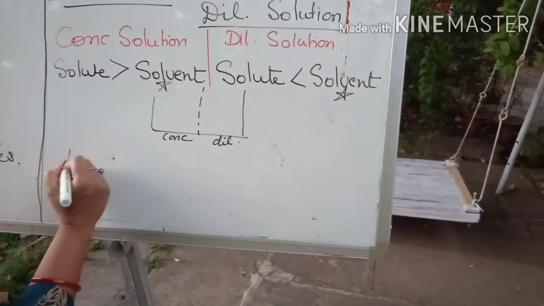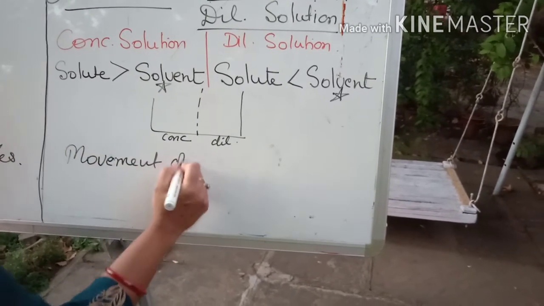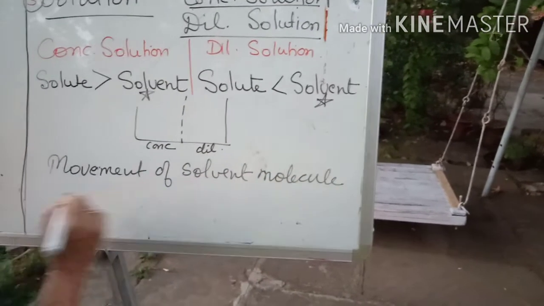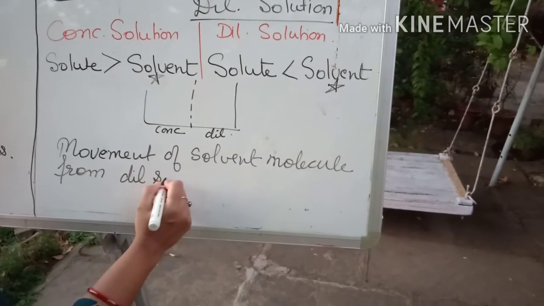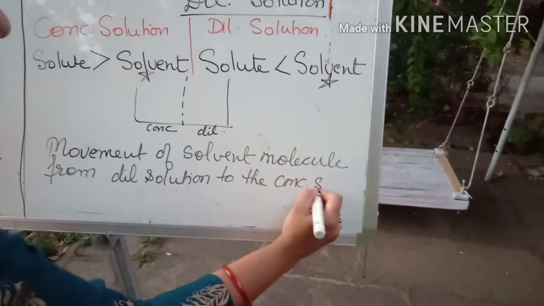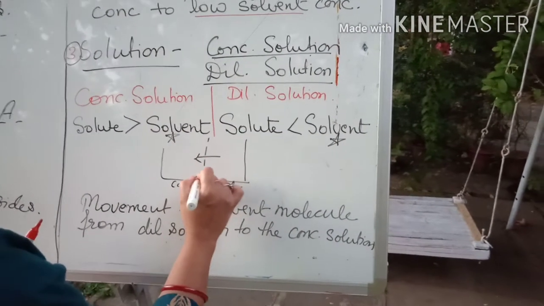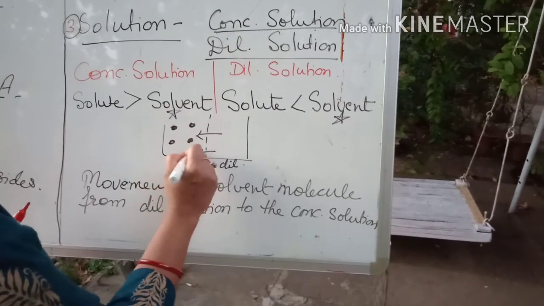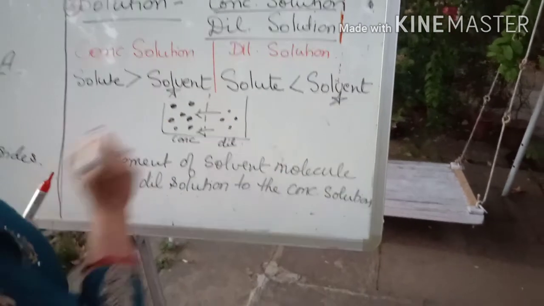So here we will write movement of solvent molecule from dilute solution to the concentrated solution, because you know that the concentrated solution is having more number of solute, and the dilute one is having less number of solute and more number of solvent particles.